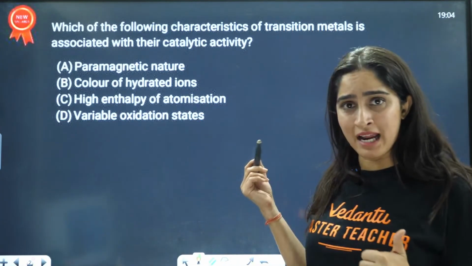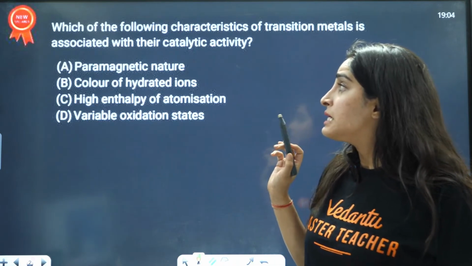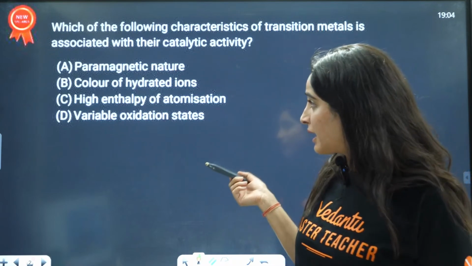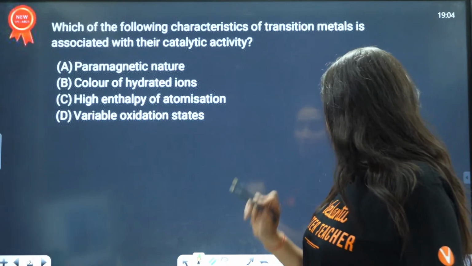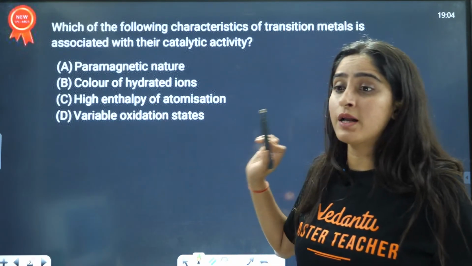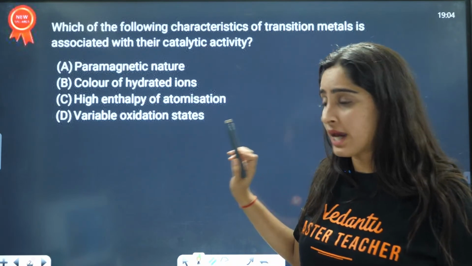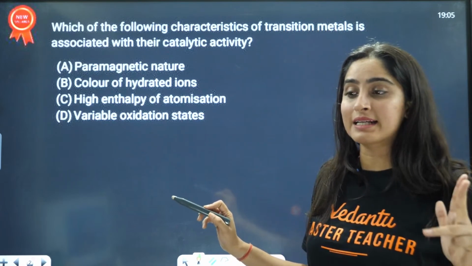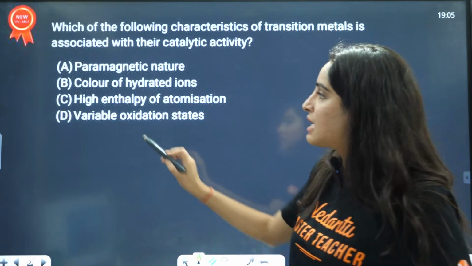First is paramagnetic. Is it the color of the hydrated ion because of which it is giving catalytic property? Is it high enthalpy of atomization or variable oxidation state? So the options are A, B, C, D. Out of that, what is the correct answer here? Everybody, answer in the chat box.